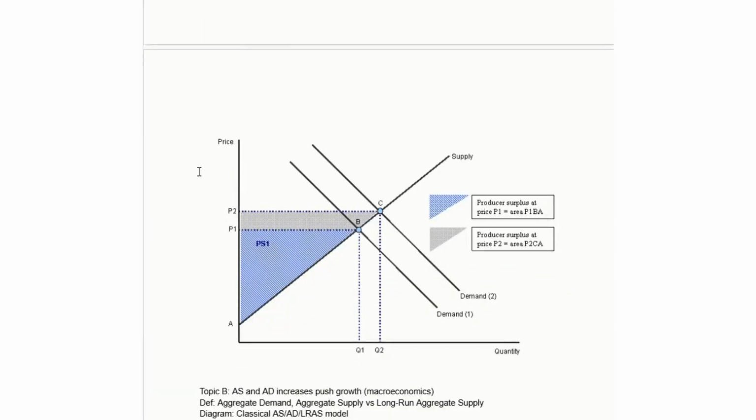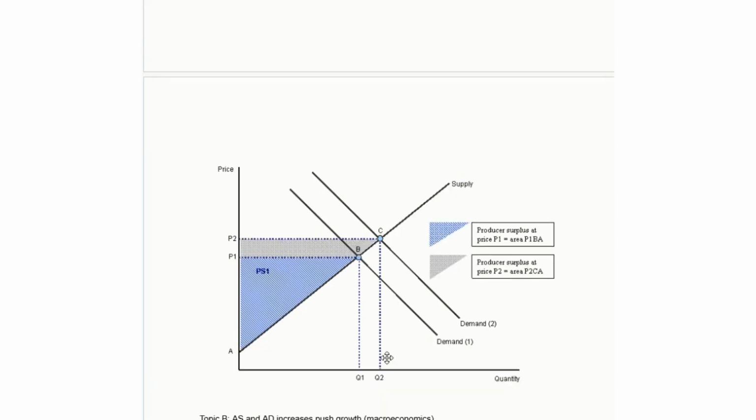In terms of evaluating this, we're just going to use a fairly straightforward supply and demand diagram. You're going to get a rightward shift in demand from demand 1 to demand 2 that's listed here. And I also would draw the producer surplus if we're going to talk about how companies are able to reinvest their producer surplus and increase their productive capacity. So we get this shaded area, which is PS1, and then you're going to get the amount that it increases by when prices go from P1 to P2 and quantity goes from Q1 to Q2.